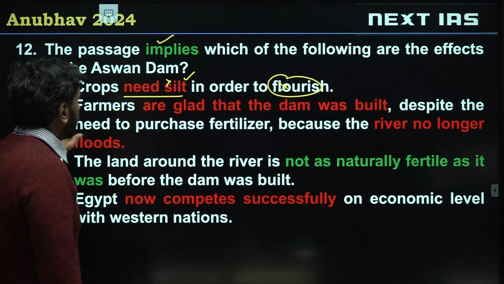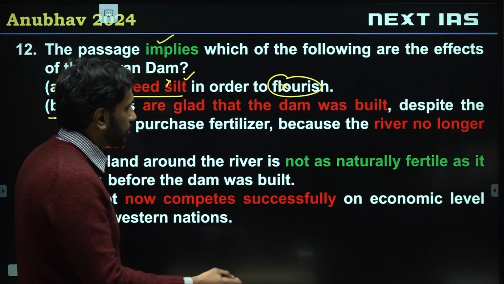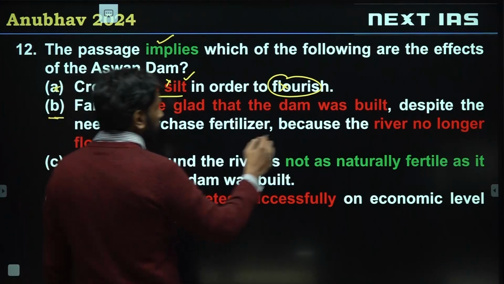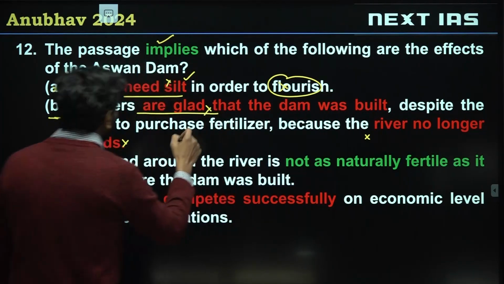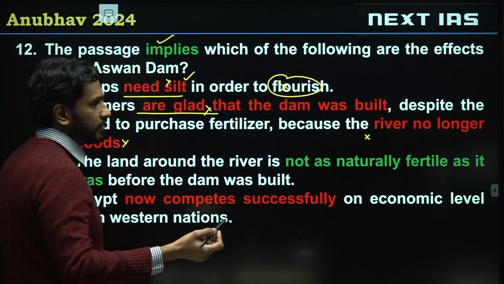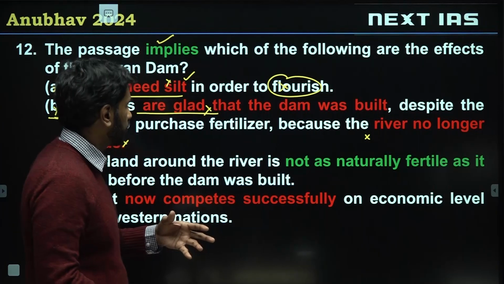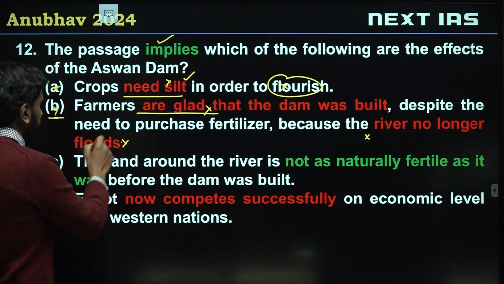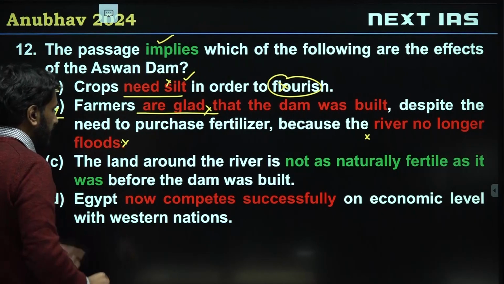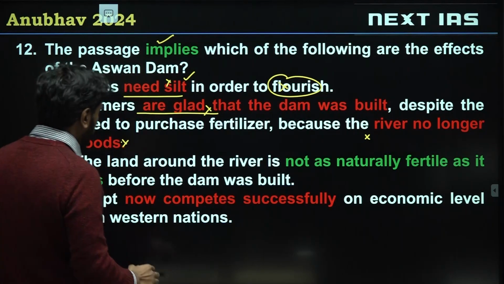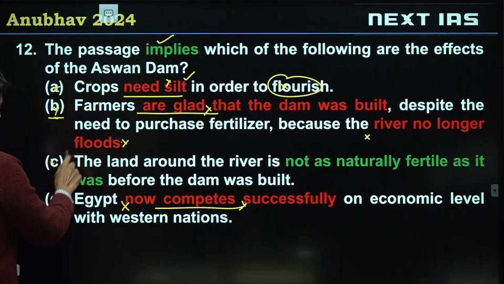So B: farmers are glad that the dam was built because the river no longer floods. Both of these are wrong, because the farmers are unhappy. Their situation has gotten a little difficult because of the fertilizers that they need to use. So it's not like they are glad. And that the river no longer floods, we can't state from the passage either. Option D: Egypt now competes successfully on an economic level. Completely beyond scope. C is the correct choice.